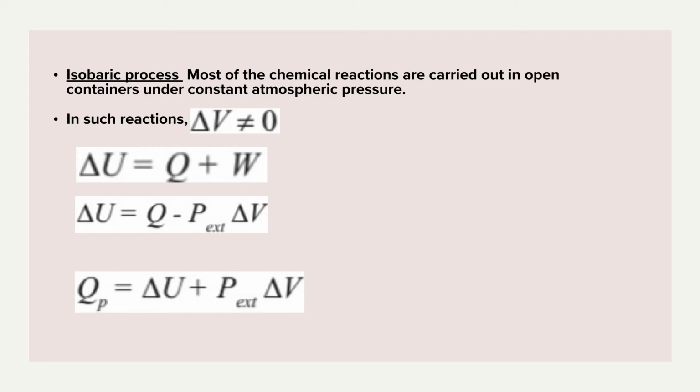So I'll just rearrange the above equation and write it as QP is equal to delta U plus P external delta V, and I am using the subscript P over here since it is at constant pressure. Now over here a new term will be introduced. The heat exchange at constant pressure is also called as enthalpy, that is delta H over here. So that will be our next topic.